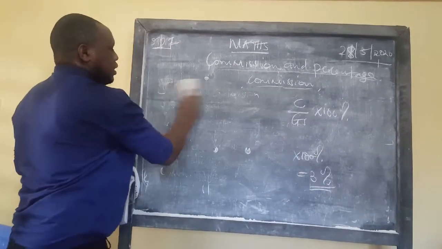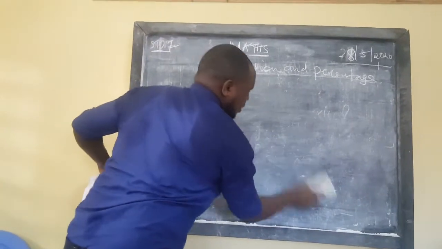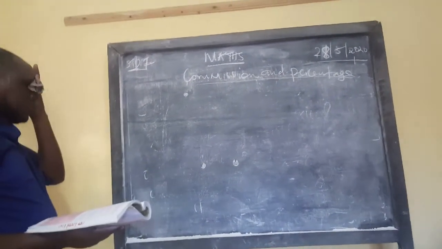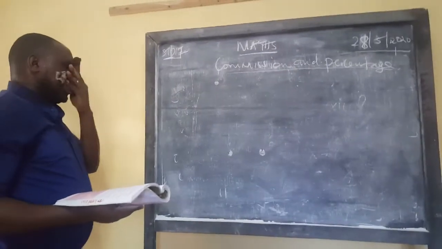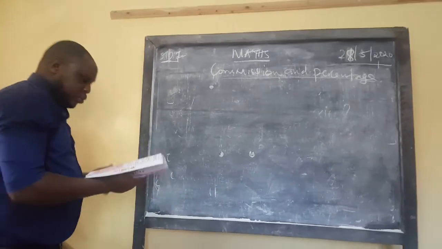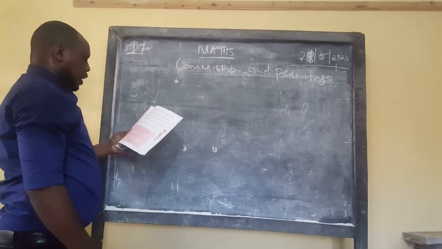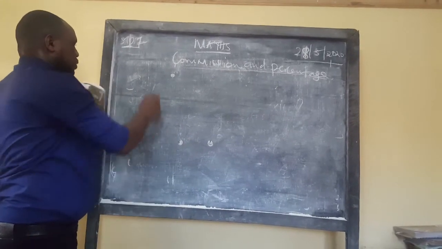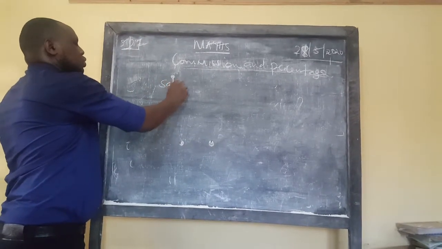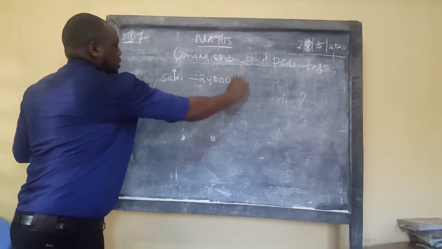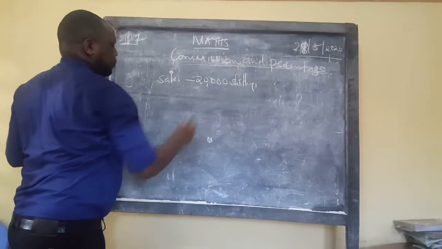Maybe the last question before we move to something else. I want us to discuss two subtopics today, because the subtopics are small. If we can discuss two today, we can finish this work in good time. In a certain month, a newspaper agent sold a total of 20,000 copies.